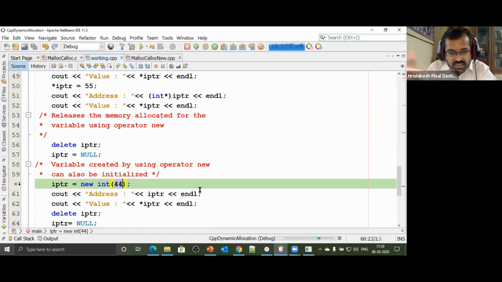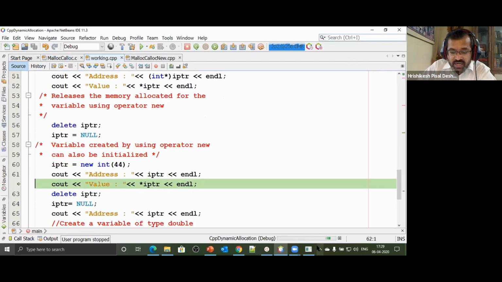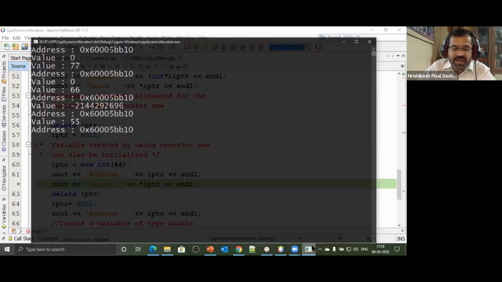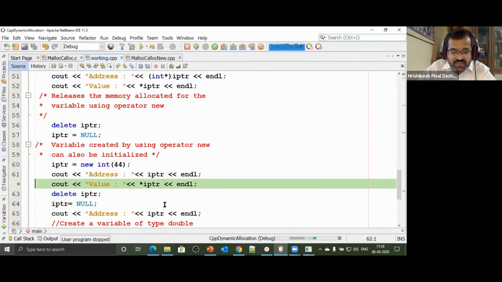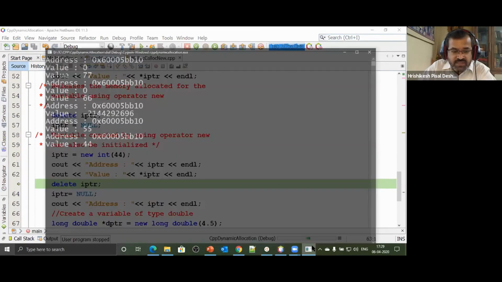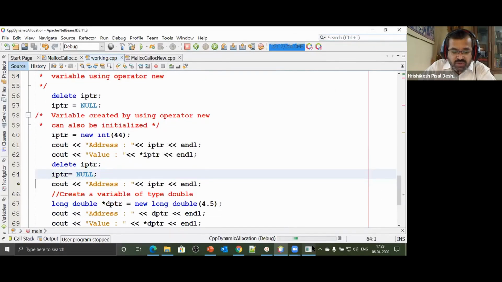It's like calling a constructor. So when I'm saying new int of 44, that means an integer variable has been created. I will not say block of memory. Integer variable has been created, and it has also been initialized with value as 44, a value of your choice. So if I print address, address possibly could be same. Look at that, address is again the same. And I'm saying star ptr, no chance of garbage, value 44, delete ptr, and so on.